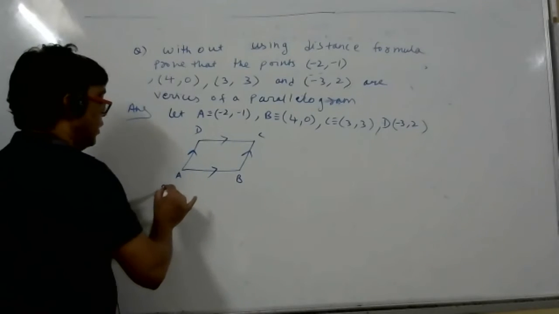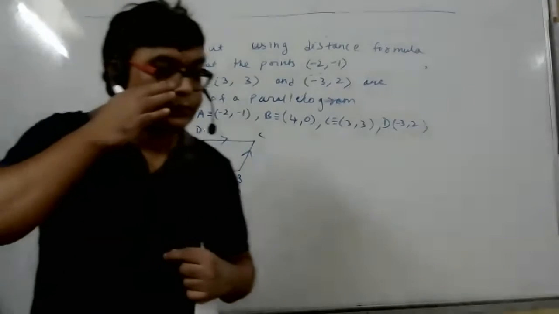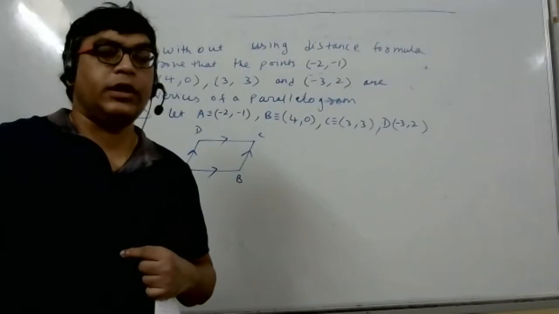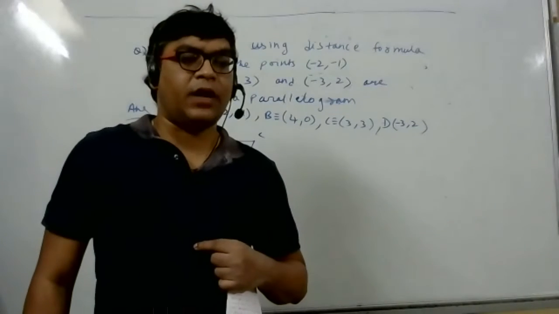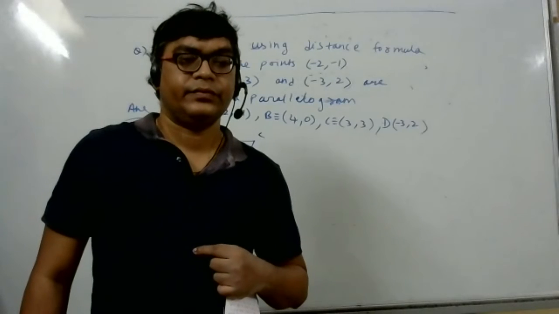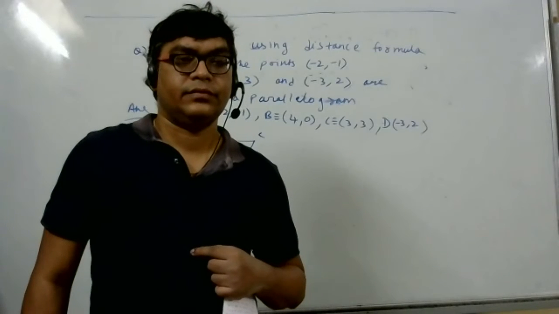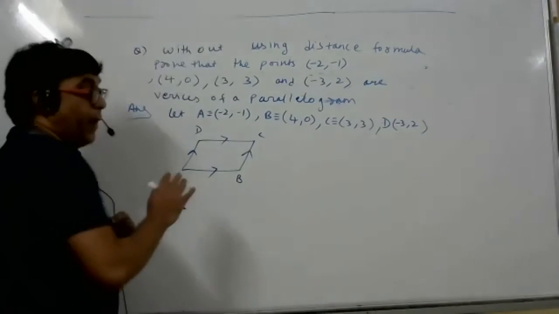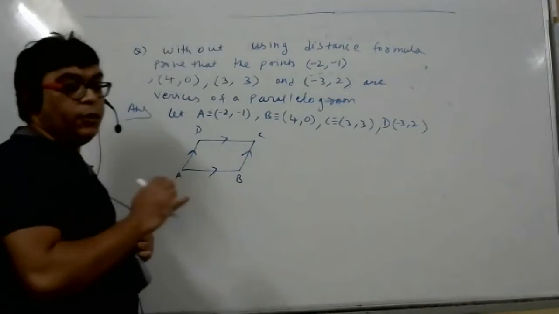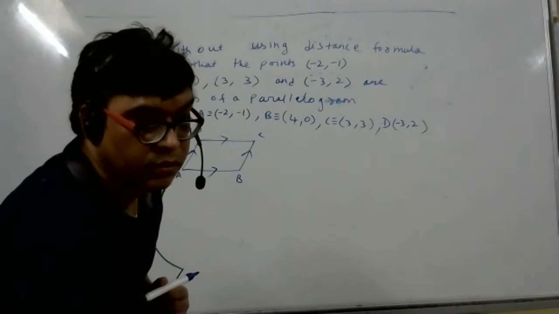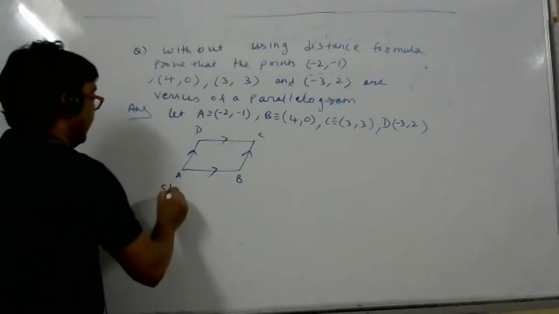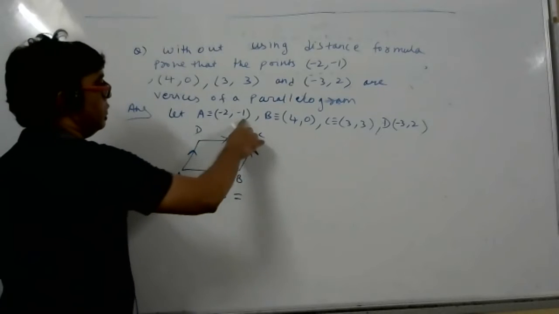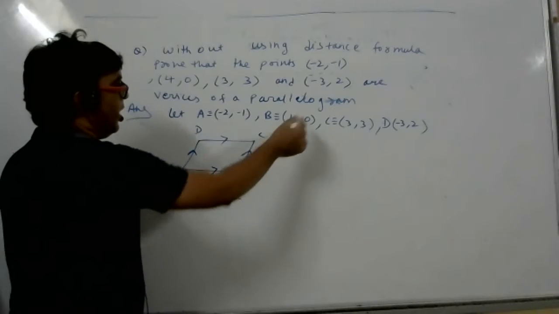There is another method also, sir. What is the other method? Sir, diagonals bisect each other, so we can use the midpoint formula and find the midpoint. Do you think diagonals bisect only in a parallelogram, not in a trapezium? Sir, it happens in an isosceles trapezium. Then how can you say it is a parallelogram? So to prove a parallelogram, just prove opposite sides are parallel. Can you people see the board? Yes, sir. Now tell me the slope of AB. What is the formula? (y2 - y1)/(x2 - x1). Tell fast.